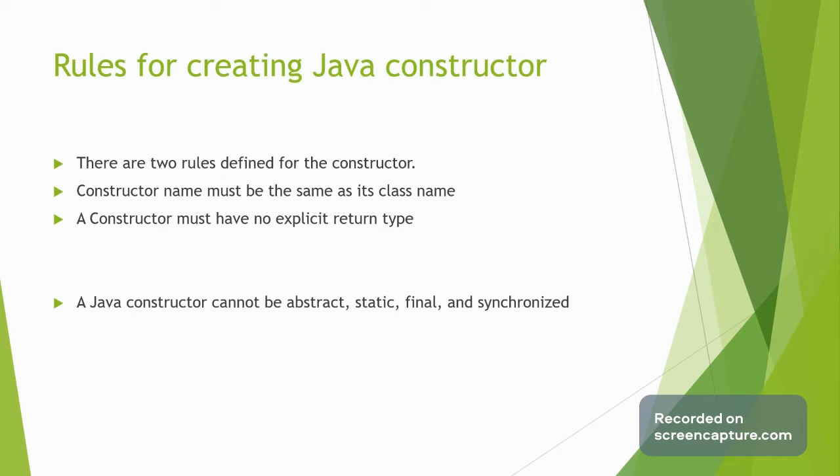For example, keywords like static, final, synchronized, and abstract won't be allowed for a constructor. The rules explain that the constructor name must be the same as its class name, and it should not have any explicit return type. So we don't require any return types.